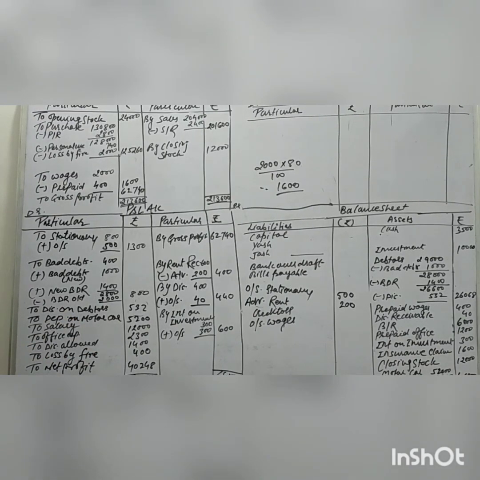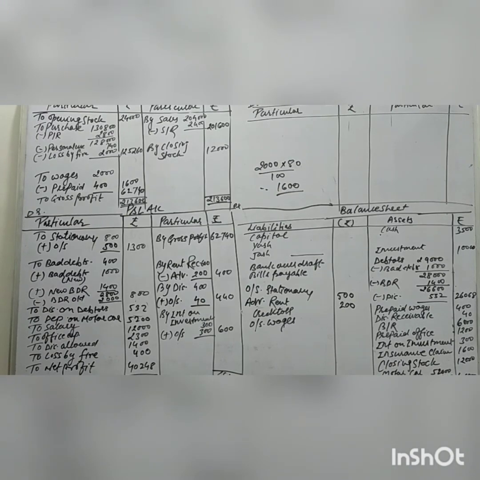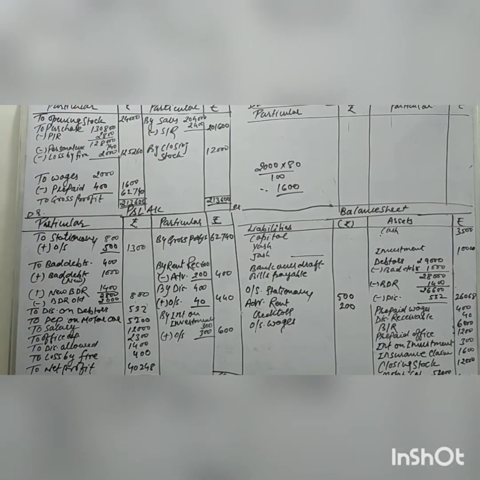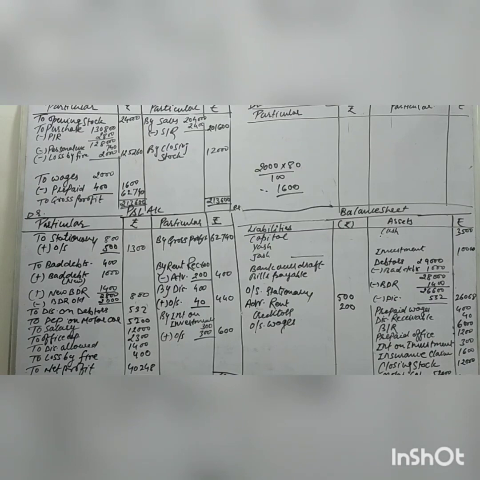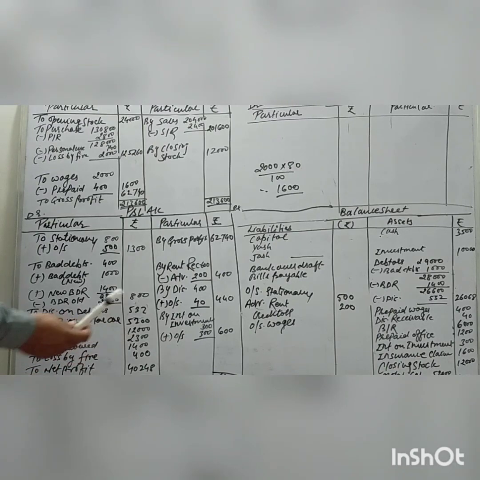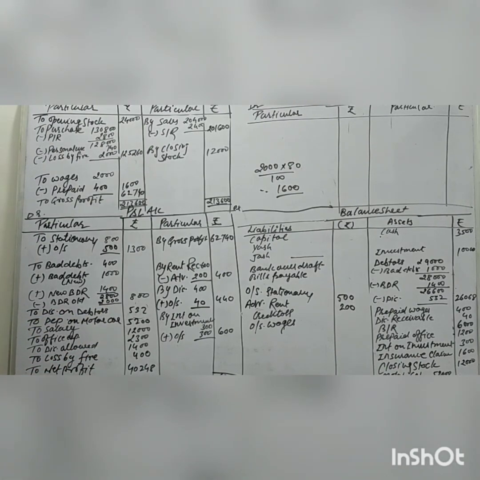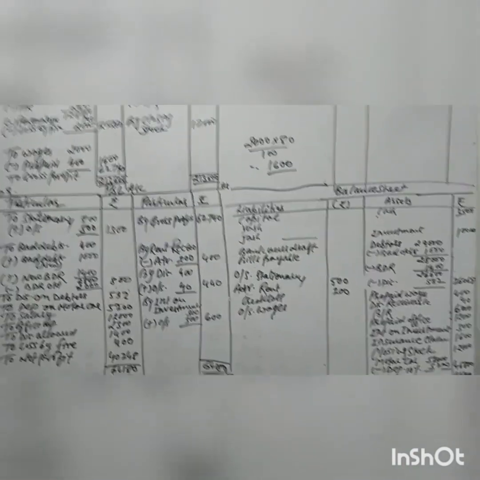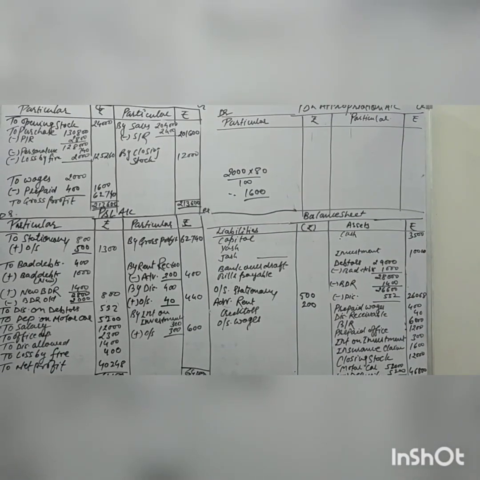Goods return. Goods return is given as 2,400, which is given in the debit side. It means sales return, so it comes to the trading account credit side. Bad debt 400. I write down over here the 400. Okay. Stationery expenses 800. I already wrote it down there. Okay. Office expenses 2,300. Trial balance, I am repeating once again, has effect on only one side, so we will put only one effect.